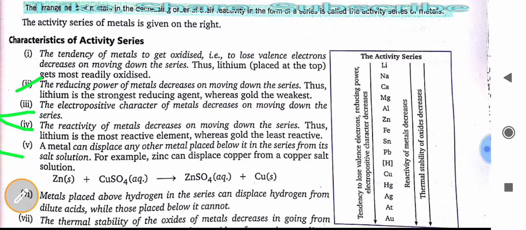A metal can displace any other metal placed below it in the series from its salt solution. For example, zinc can displace copper from a copper sulfate solution. In this reaction you can see that zinc displaces copper from its solution, because zinc is just above copper in the reactivity table.